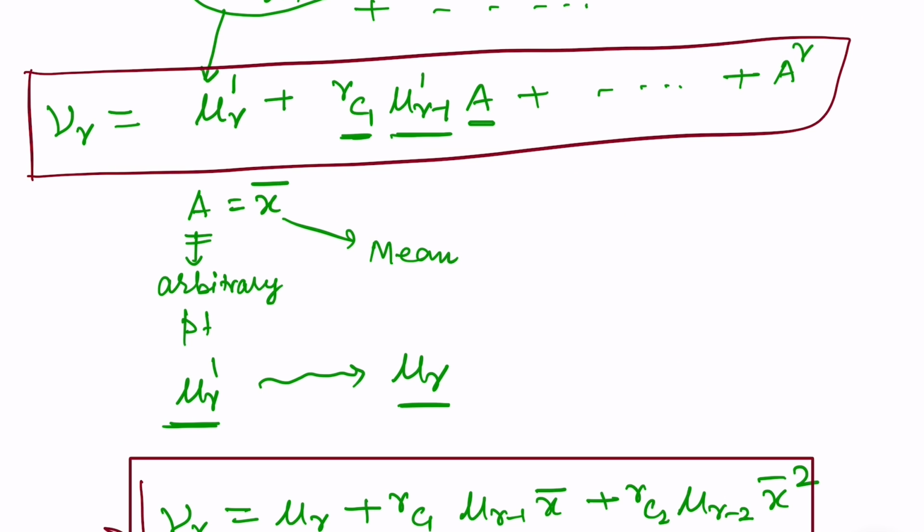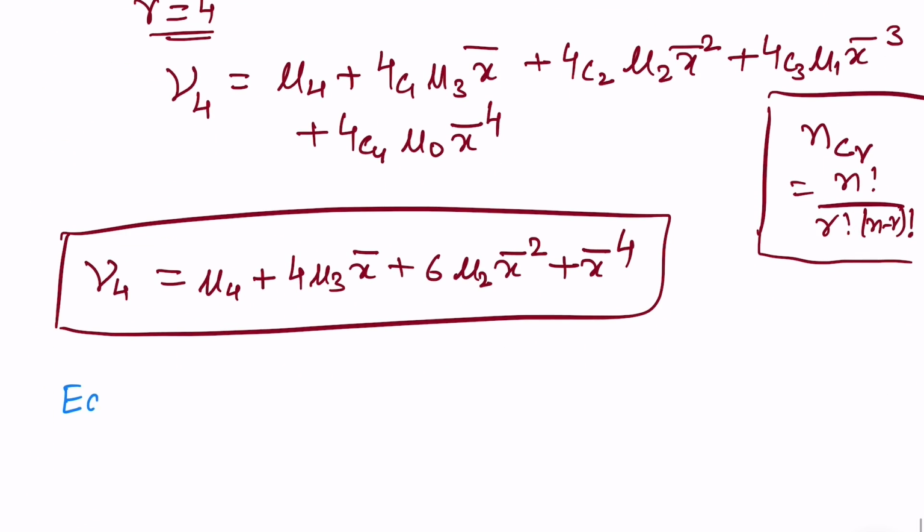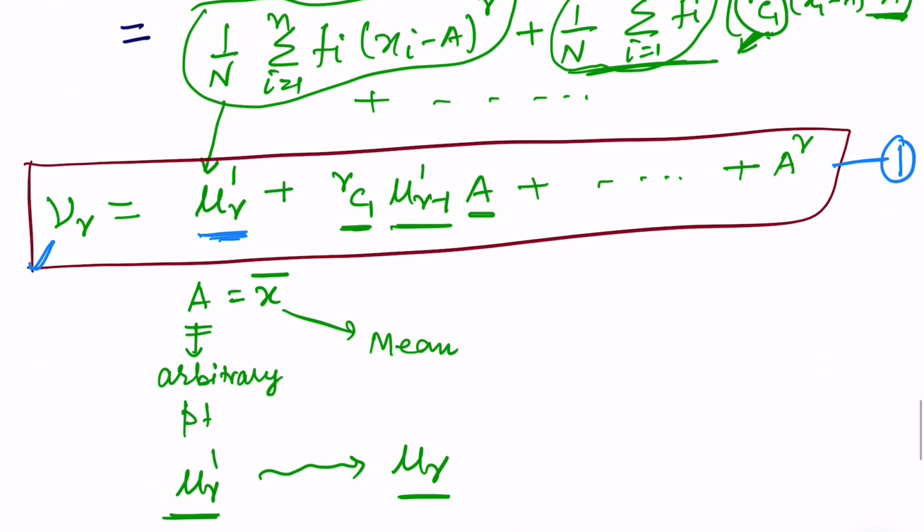However, if you want to find the direct relation between the moment about the origin and moment about any arbitrary point, we'll be using this equation. If I call this equation number 1 and equation number 2, I'll be using this equation number 1 to find this relation. Let us see this equation number 1 again once. So it is nu r, mu r dash, rC1, 1 less, that is in place of r it's r minus 1, then a, then it will be r minus 2, then a square, then it will be r minus 3, then a cube and so on, and the last one will be a to the power r.